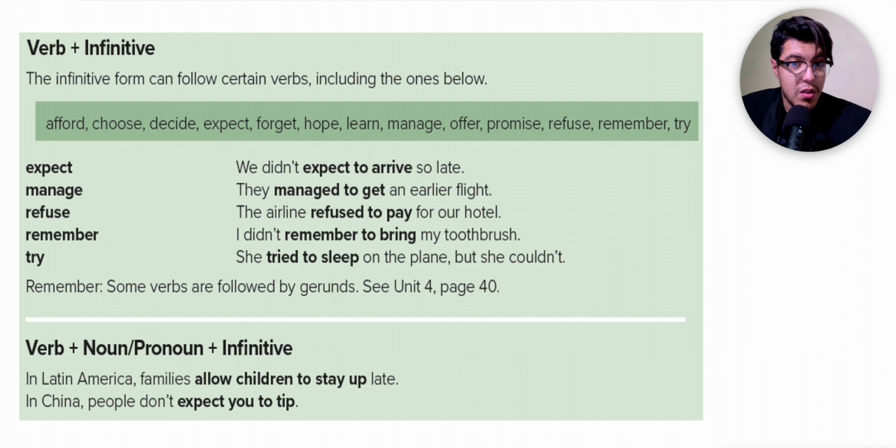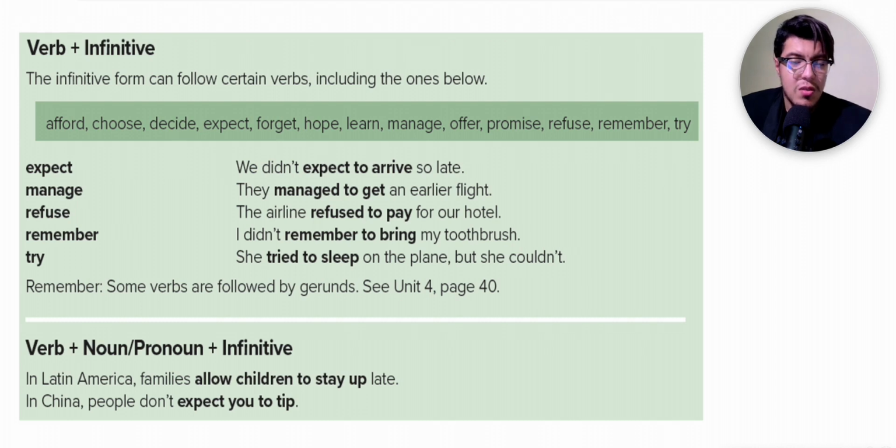But remember, some verbs are followed by gerunds. You can review them in Unit 4, page 40. Well, now let's move to verb plus noun or pronoun plus the infinitive. For example, in Latin America, families allow children to stay up late.